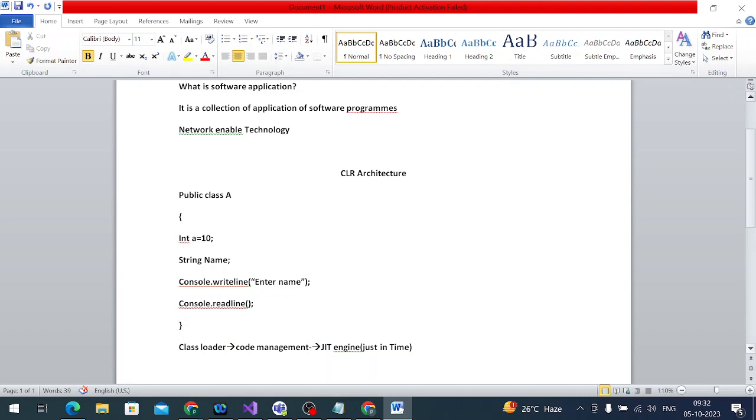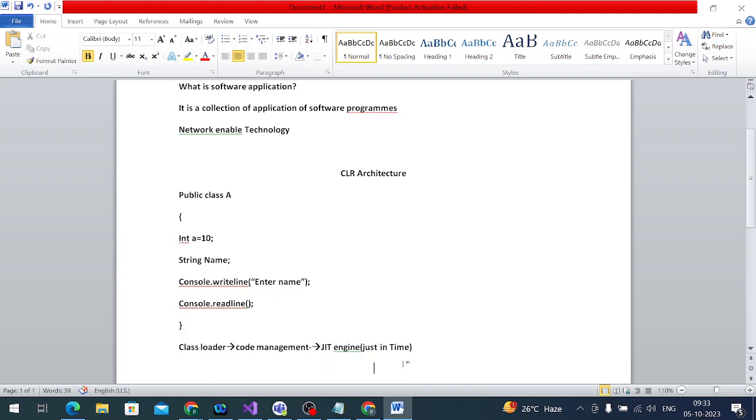So in between, we need one person to translate our languages. He knows both languages. That person is called the compiler. Now this JIT engine is the compiler to convert our English, native language into machine language. Directly it is not converting to machine language, right? We need some kind of software application.